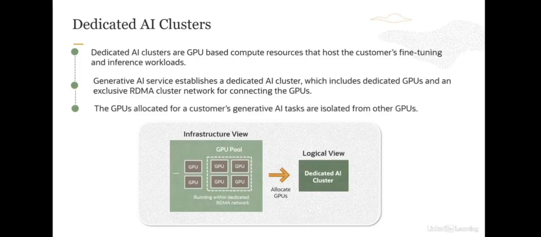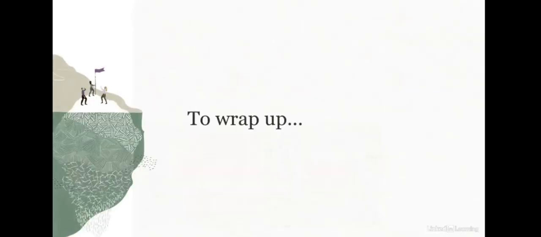And the thing to keep in mind, the GPUs allocated for a customer's GenAI task are isolated from other GPUs, so we keep that security mechanism in place. So that's pretty much it. OCI Generative AI Service, the three main characteristics are pre-trained foundational models, flexible fine-tuning, and dedicated AI clusters.